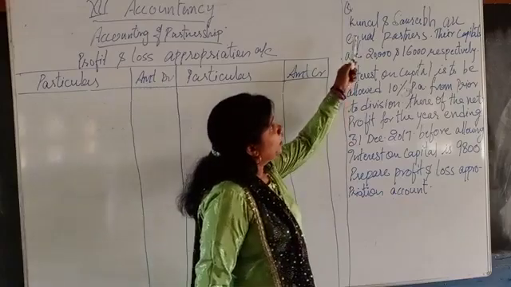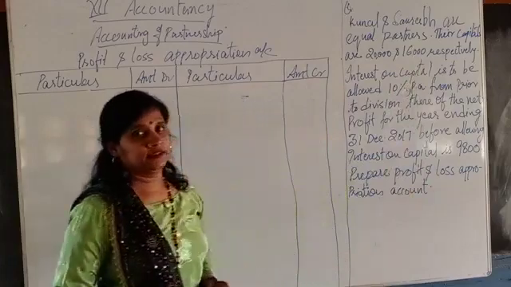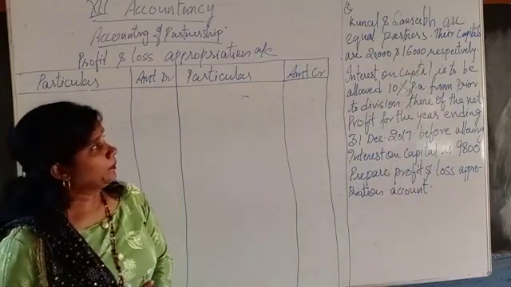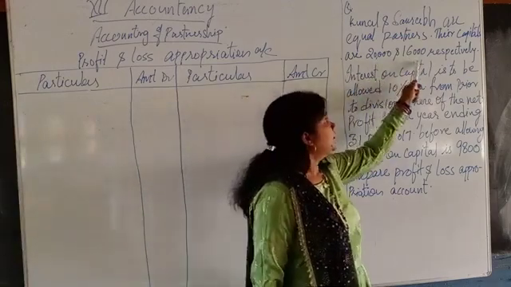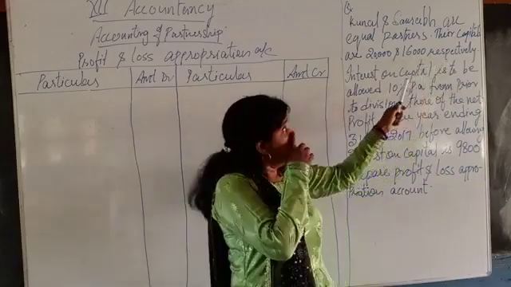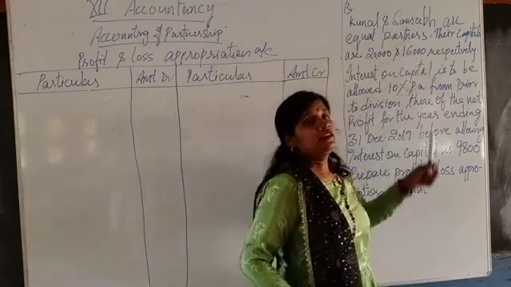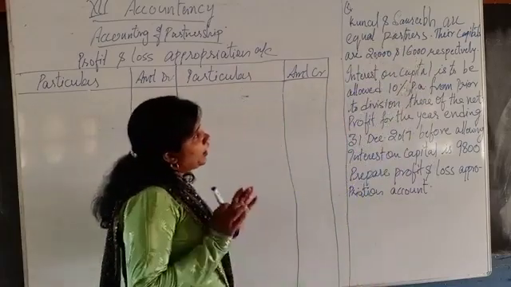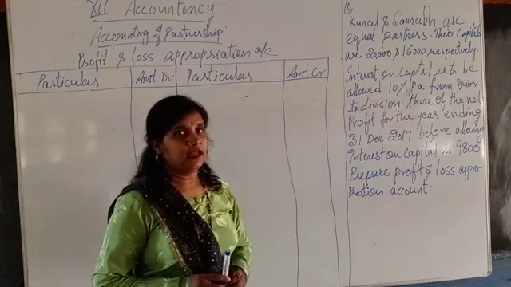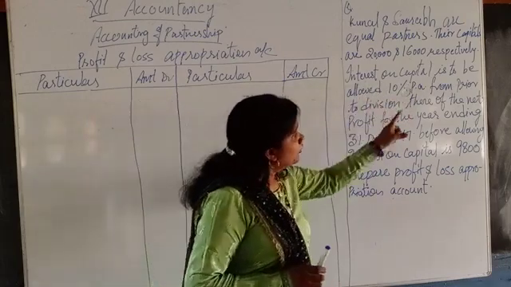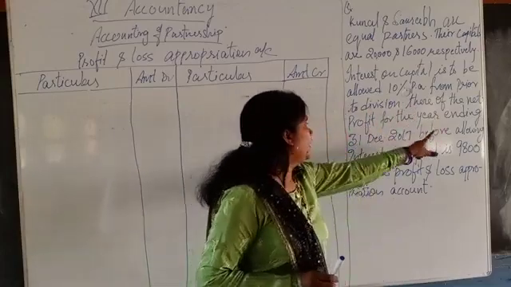The question is: Kunal and Saurabh are equal partners. Their capitals are 20,000 and 16,000 respectively. It means the capital of Kunal is 20,000 and the capital of Saurabh is 16,000. Interest on capital is to be allowed at 10%, prior to the division thereof.